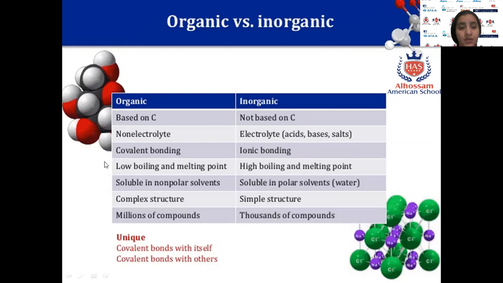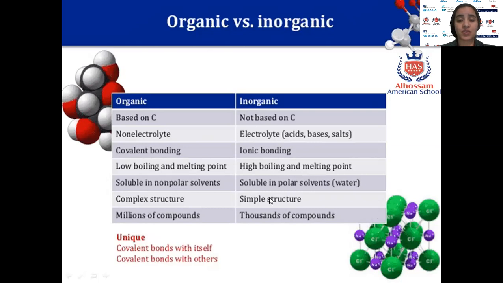Fourth point: organic compounds have low boiling points and low melting points. Vice versa, inorganic compounds have high boiling points and high melting points. Organic compounds are soluble in non-polar solvents. Inorganic compounds are soluble in polar solvents like water. Organic compounds have complex structures, with many kinds of structure. We will study it later. Inorganic compounds have simple structures.